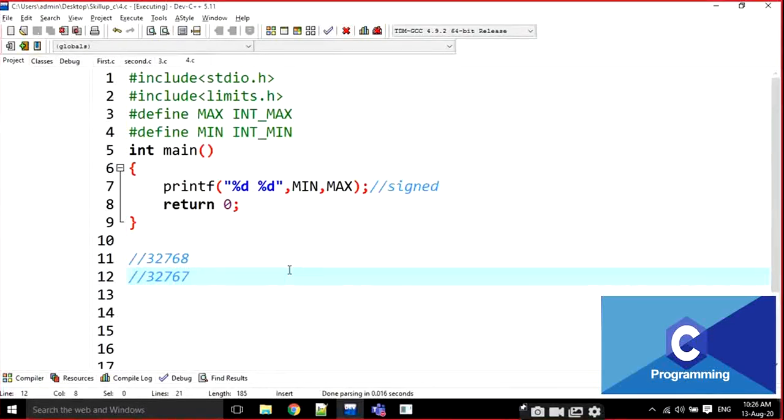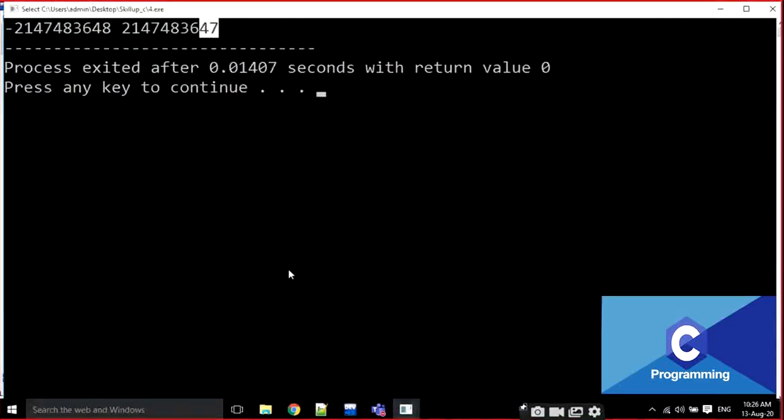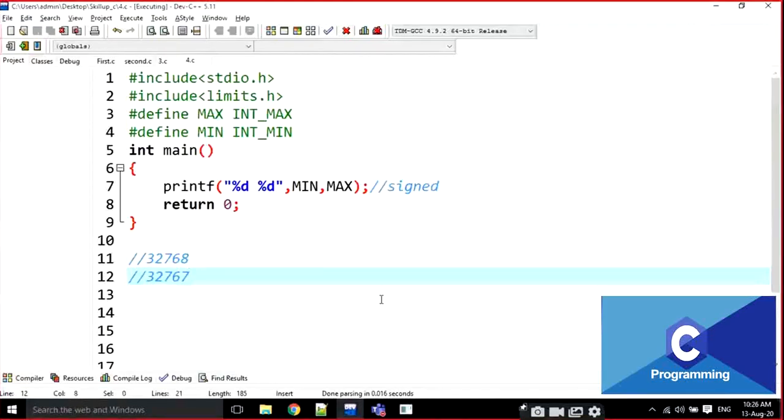If it is 8-bit representation, it is 128 and 127. Here it is a 32-bit representation. My system, that Dave CPP, is 32-bit representation. That 32-bit representation is going to be somewhat big number, and if you observe, this is 8 and this is 7 every time. Okay, just note down the program.